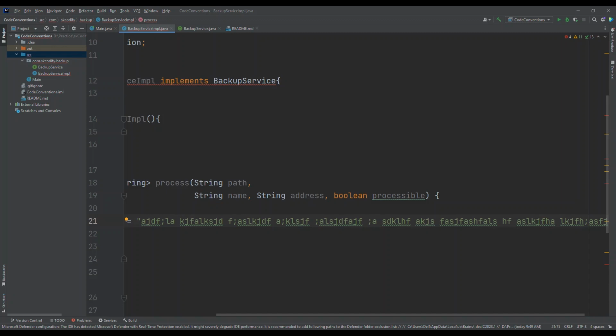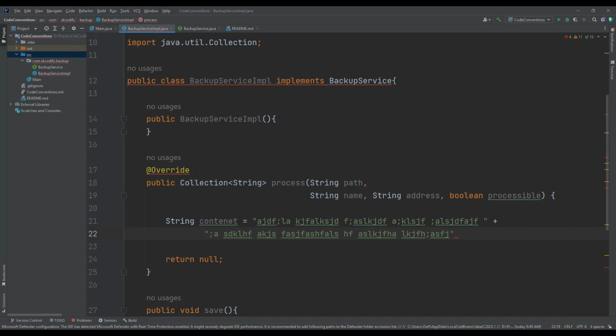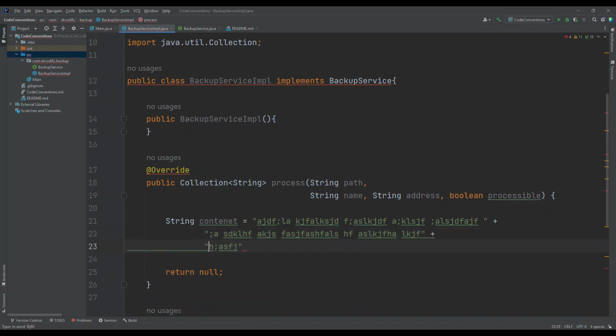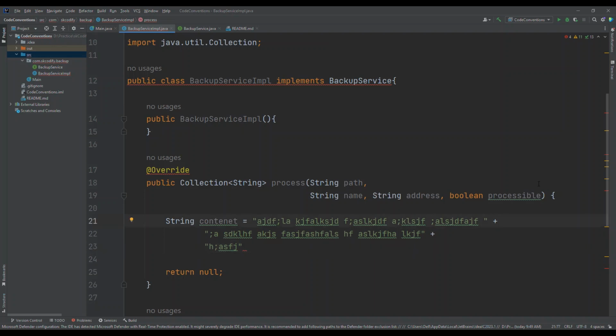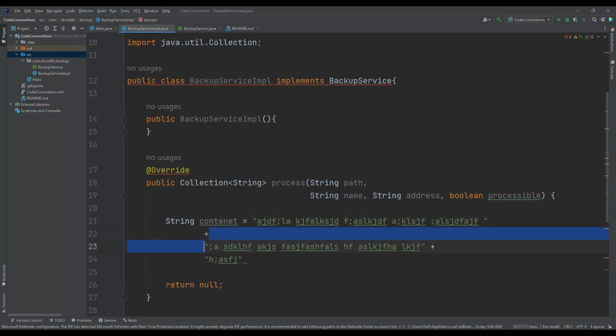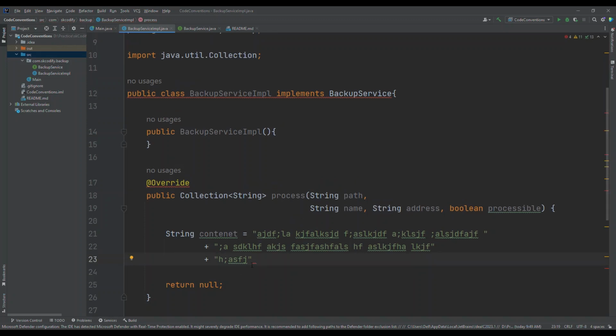My content is going into multiple lines, so I place an enter here. It is saying break before an operator. Take this operator not at the right side, but at the left side.